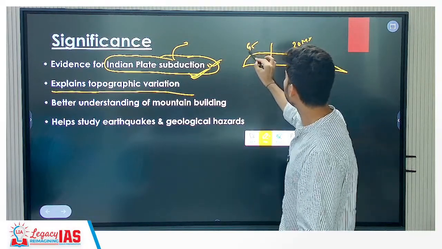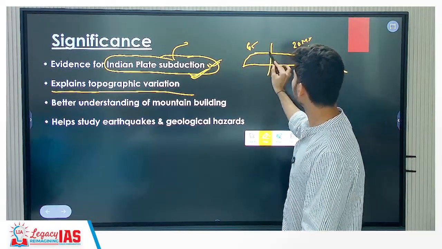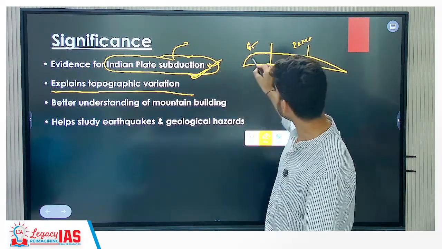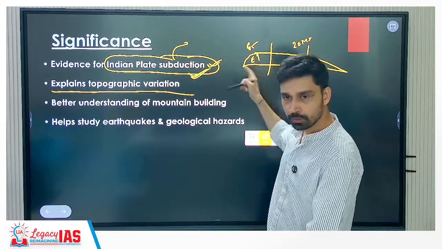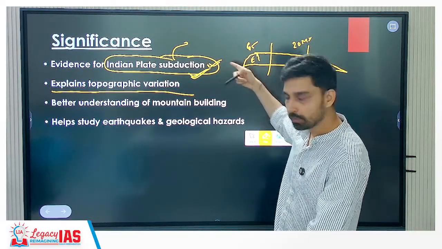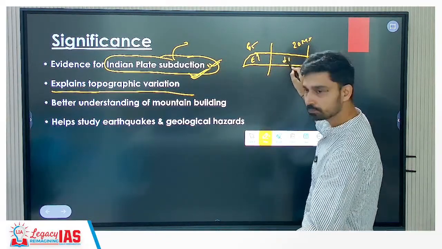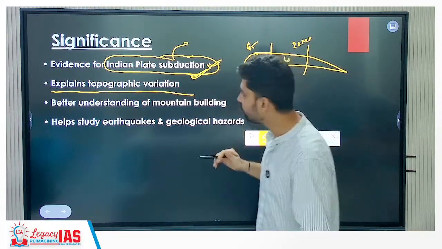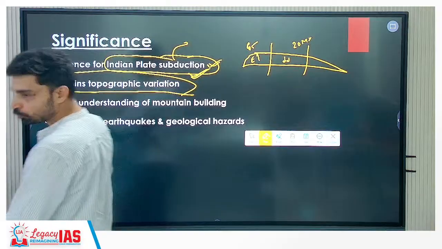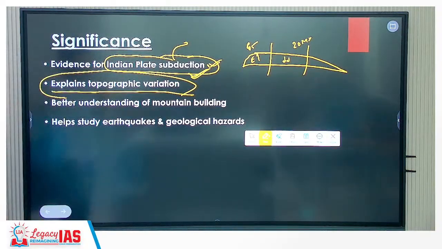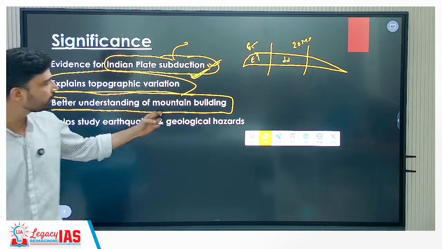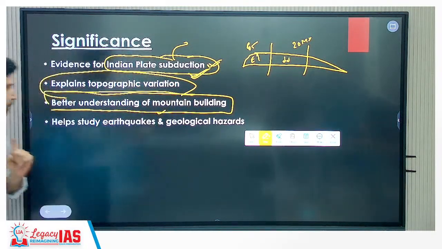So if the difference in age is humongous, the topography, that means the surface of the plateau, will not be the same, because here erosion would be more, because erosion is going on for a long period of time. Here the extent of erosion would be relatively less, because it is a new plateau. That is why erosion rate would differ. If erosion rate differs, topographic variation, surface variation, feature variation will be experienced. So all this information helps us in better understanding of the mountain building process, fold mountain building.